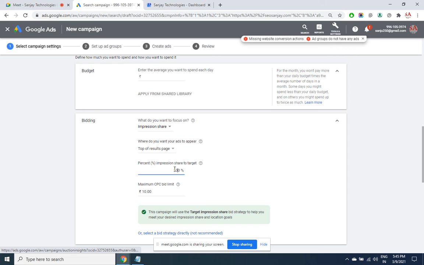You say only first rank you need, not first page, sir. I want only the first rank, otherwise I don't want any rank. Among hundreds of keywords that you give, maybe there are some selected 8 to 10 keywords where at this price your ad can come even in the first rank.